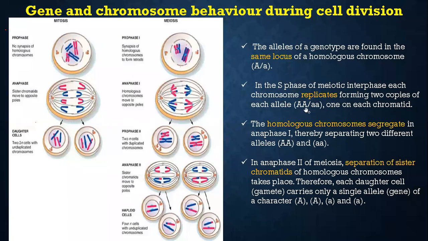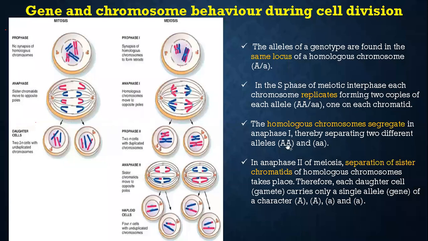There is a capital A and then small a, small a. At first they are single only. After that, they replicate into two copies. The homologous chromosomes segregate in anaphase 1, thereby separating two different alleles, capital A and small a.